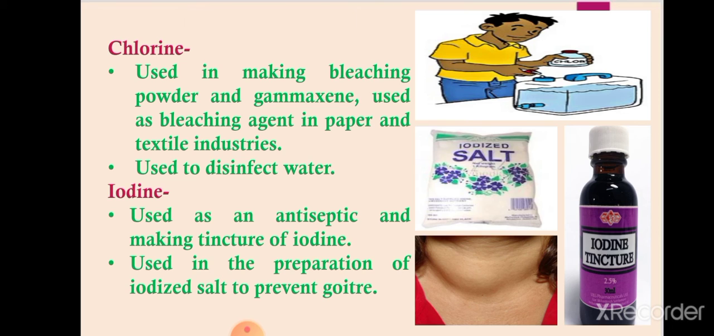Then it is used in the preparation of iodized salt to prevent goiter, because students, iodine is very important for our thyroid gland. Because of the presence of iodine, the thyroid gland is able to make thyroxine hormone, which is very important for our metabolic processes. In the absence of iodine, the thyroid gland swells up, and this condition is called goiter.